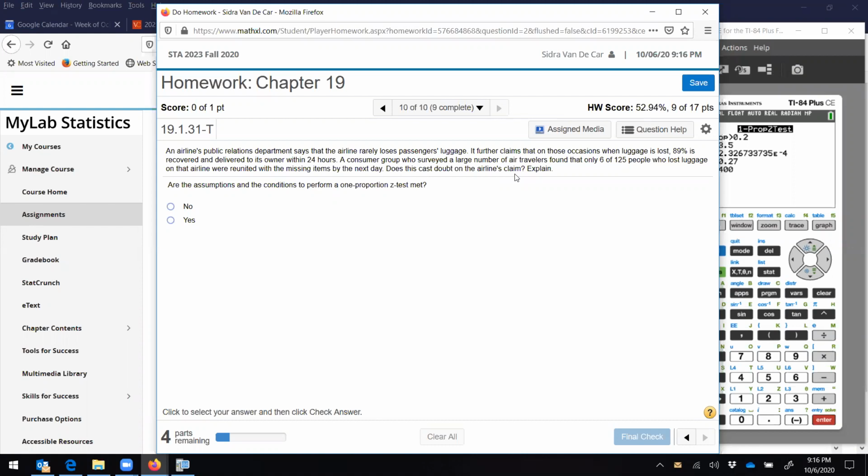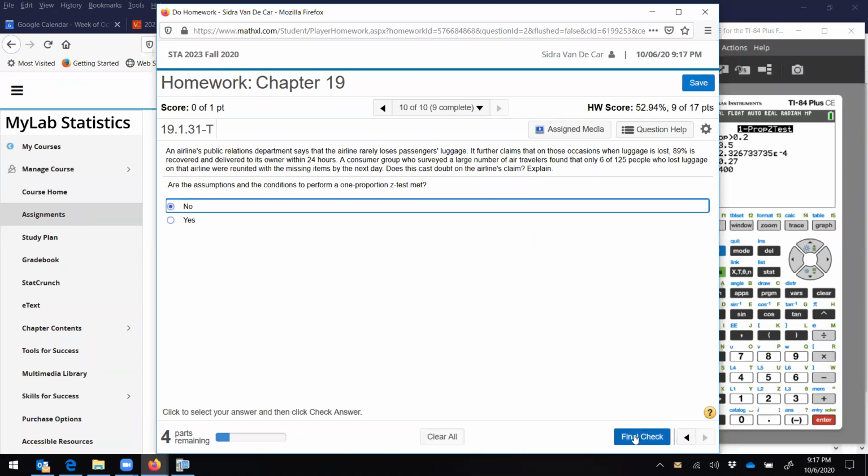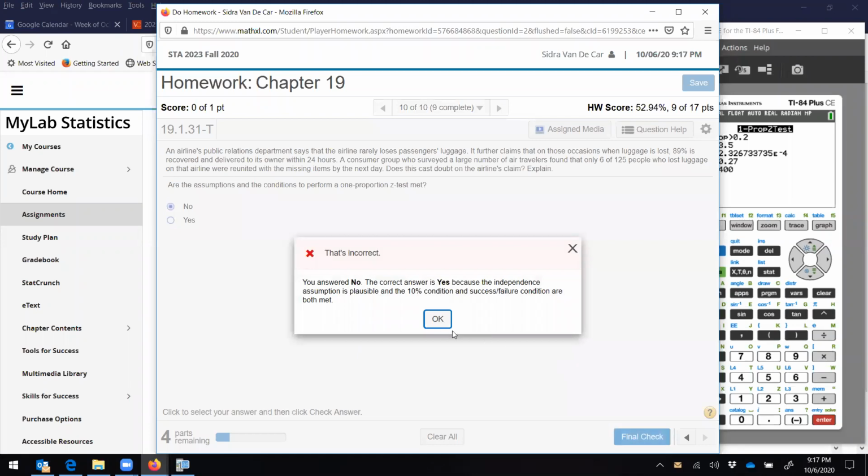Okay. So, we surveyed a large number of air travelers. That doesn't say anything about randomization. So I'm not sure that that condition is met. 6 out of 125, this is less than 10. So that condition is definitely not met, the success failure condition. So I can stop right there. No, those conditions are not met.